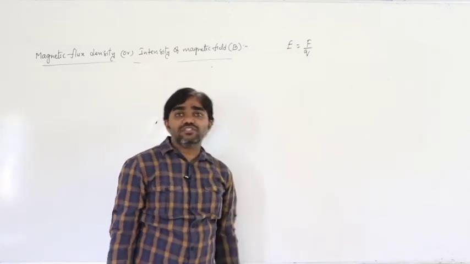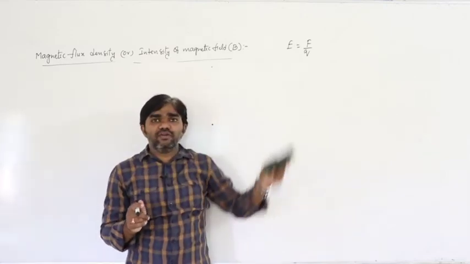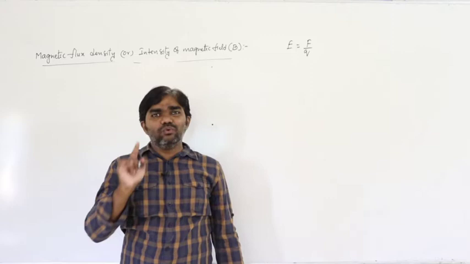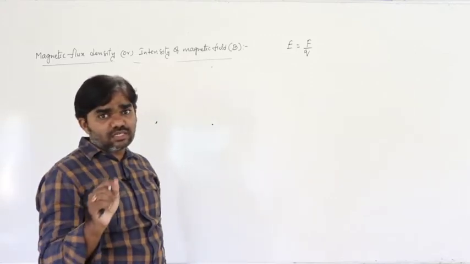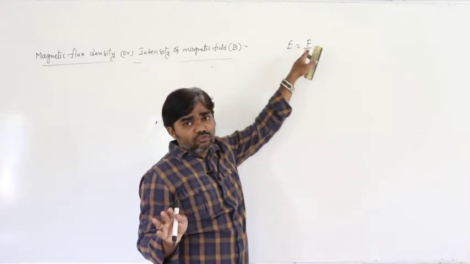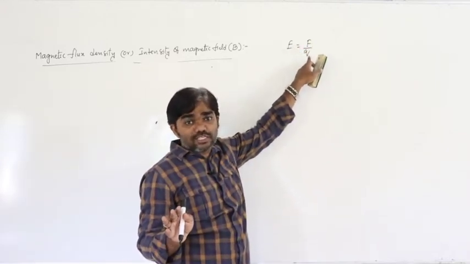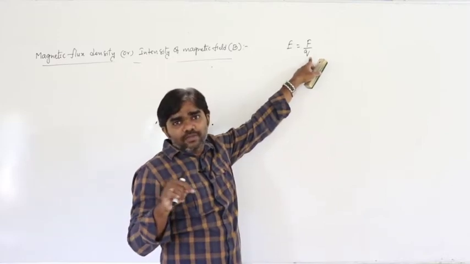While calculating it, we must consider only positive charge, not negative charge. So E is equal to force per unit positive charge.